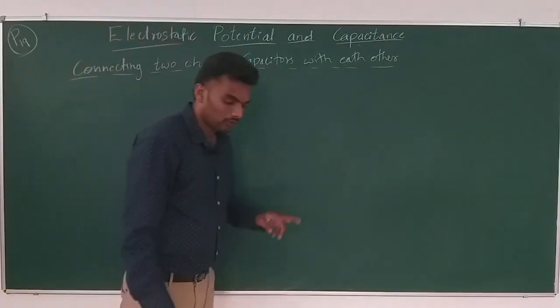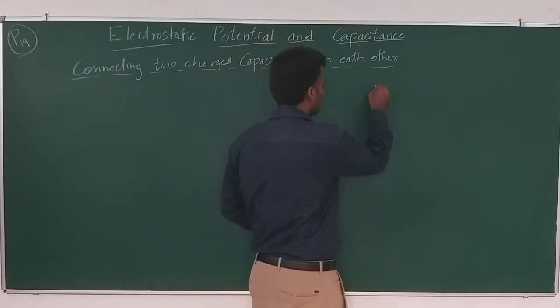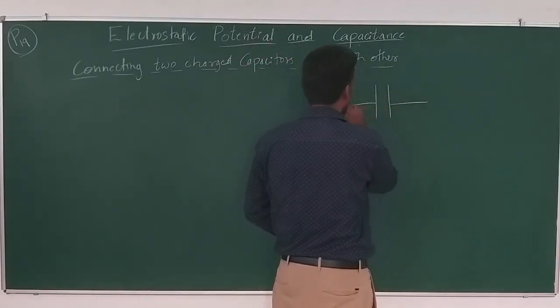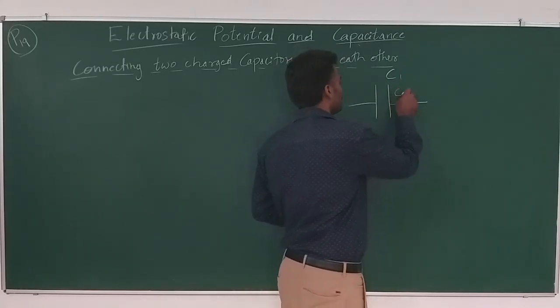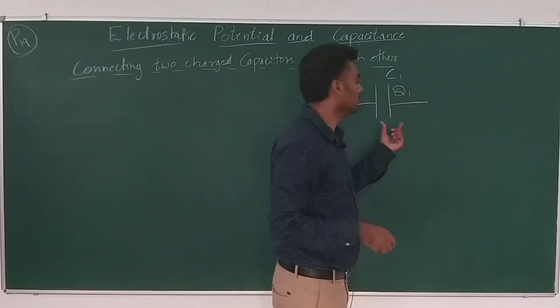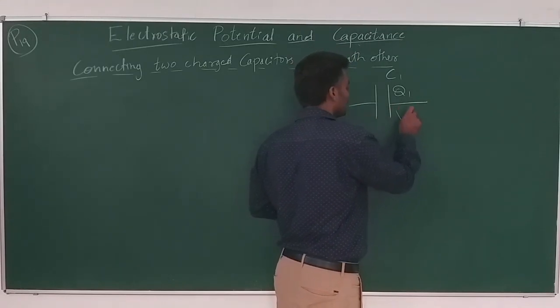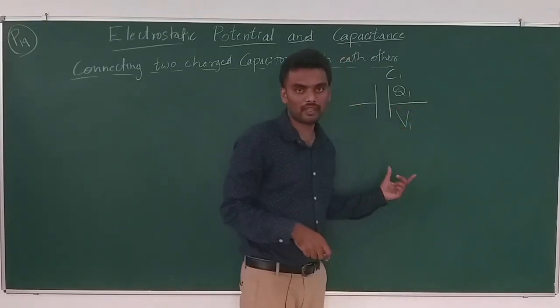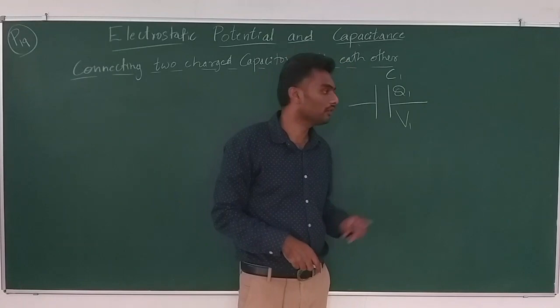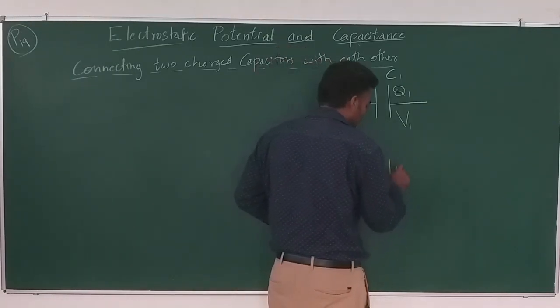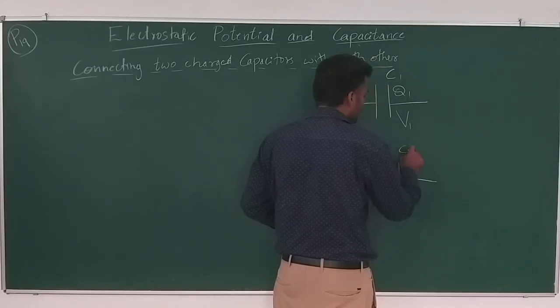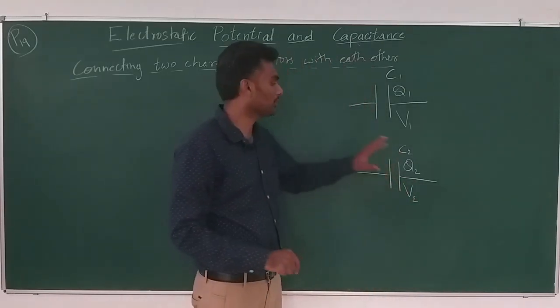Say I have two capacitors, one with the capacitance C1 and the amount of charge stored in it Q1, and hence the potential developed due to the accumulation of charge V1. One capacitor that I have with me. Say I have one more capacitor of capacitance C2 and charge stored Q2 with the potential difference between the plates V2, when this much of charge is stored.